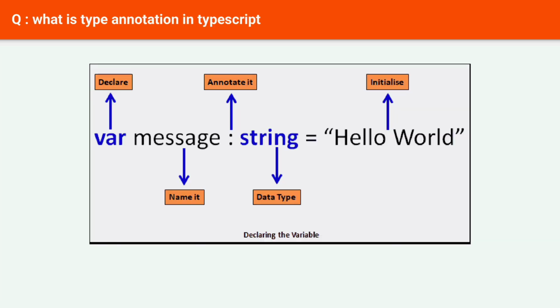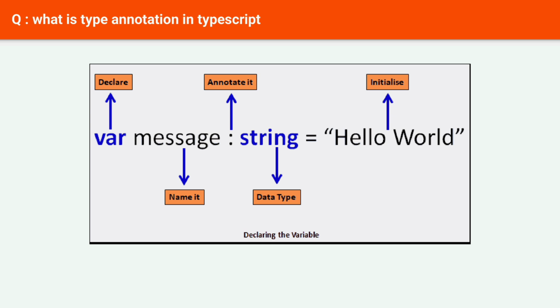Next question: what is type annotation? TypeScript is a typed language, where we can specify the type of the variables, function parameters and object properties. We can specify the type using a colon and the type after the name of the variable, parameter or property. There can be a space after the colon. TypeScript includes all the primitive types of JavaScript: number, string and boolean.